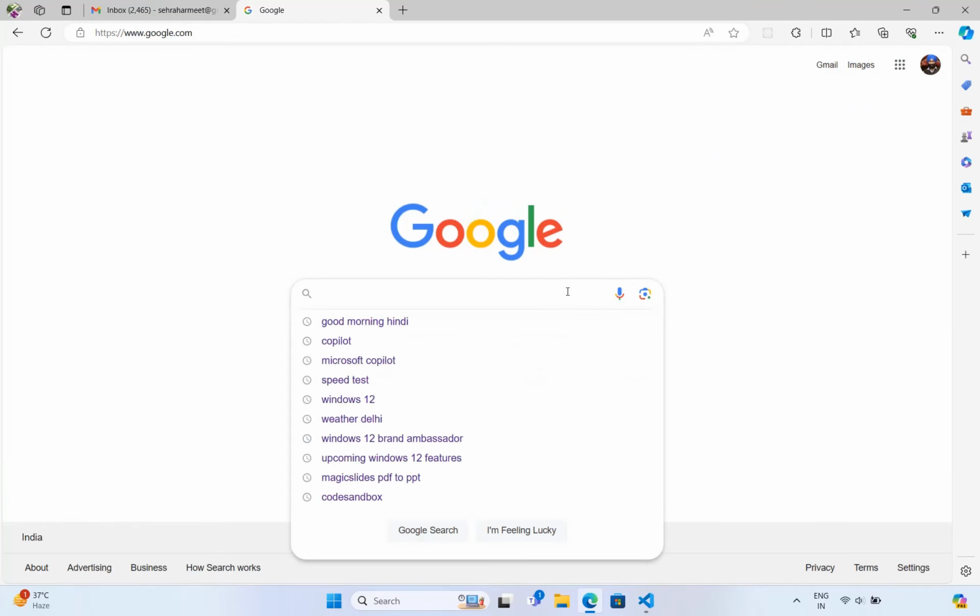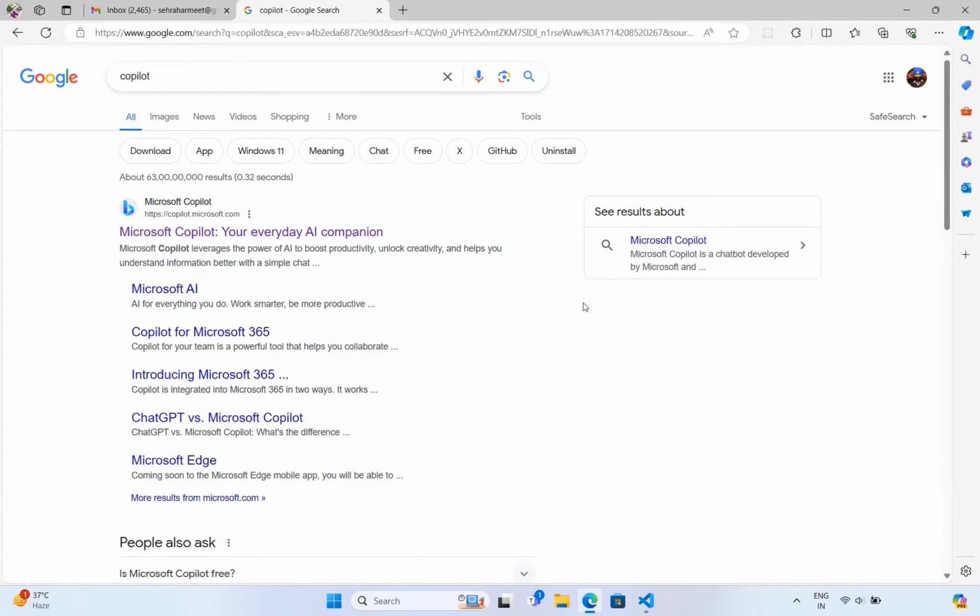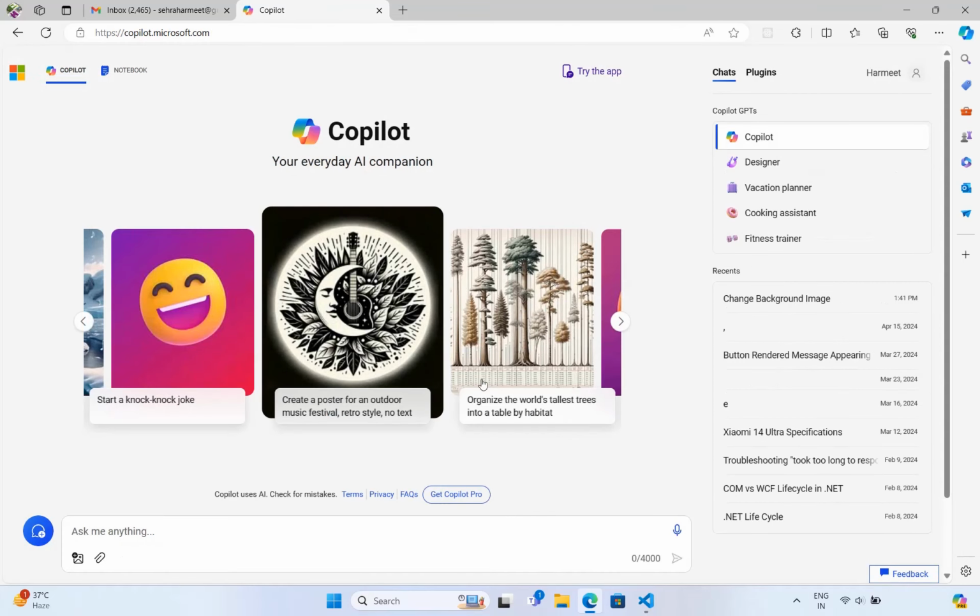So let me open Google, and then let me search for Copilot. Let me click on the very first link. It will open the site, the standard site for Copilot. Let me search for something. Can you please help me design a poster?